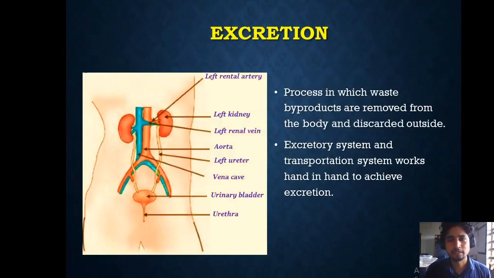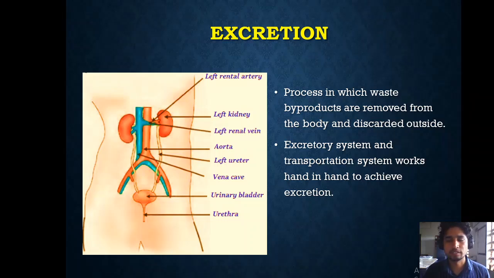The next kind of life process is excretion. Whatever waste is generated when energy synthesis is occurring in our body, we said these molecular movements are active in our body to keep ourselves living. These generate a lot of waste, and this waste has to be thrown out of our body. If this waste is not thrown out of our body, it becomes a poison in our body. So it needs to be thrown out, and this is provided by a process called excretion. This is a process in which waste byproducts are removed from the body and discarded outside.